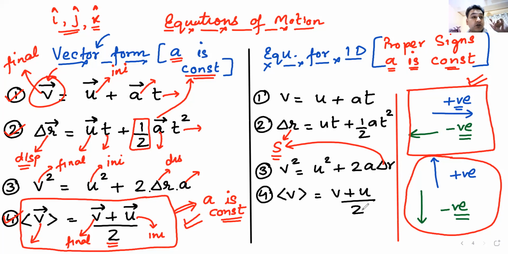Beraka. Okay, so V vector, the average velocity is (V plus U) by 2. Anyone who did not understand this, please raise your hands, beta. Anyone who did not understand, please raise your hands.